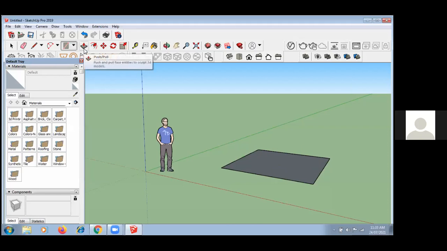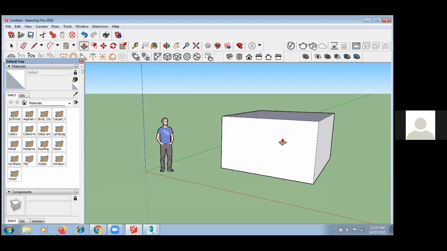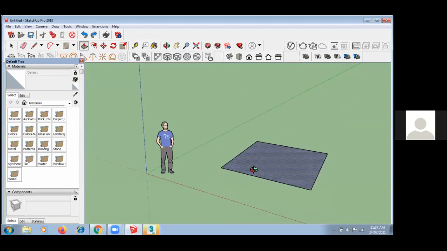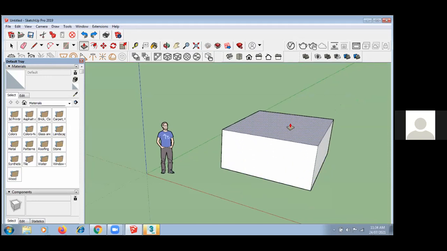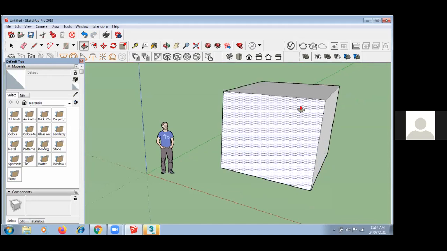Now if you want to make this 2D shape into 3D, we have options like push and pull. With push and pull you can either click and drag, or if you want a specific dimension, I'll do Control Z to undo. Now I want perfect dimensions, so directly give 9 feet. Now this box is of 9 feet.